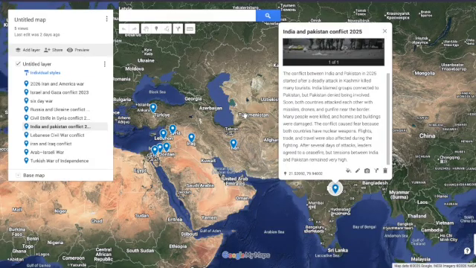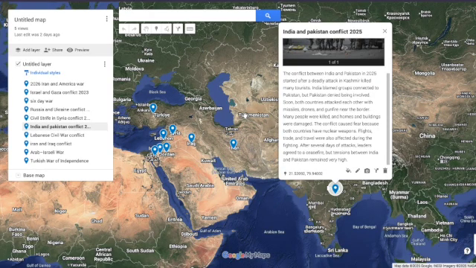India and Pakistan conflict 2025. The conflict between India and Pakistan in 2025 started after a deadly attack in Kashmir killed many tourists. India blamed groups connected to Pakistan, but Pakistan denied being involved. Soon, both countries attacked each other with missiles, drones, and gunfire near the border.